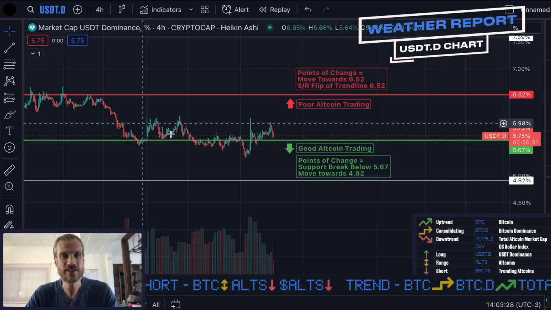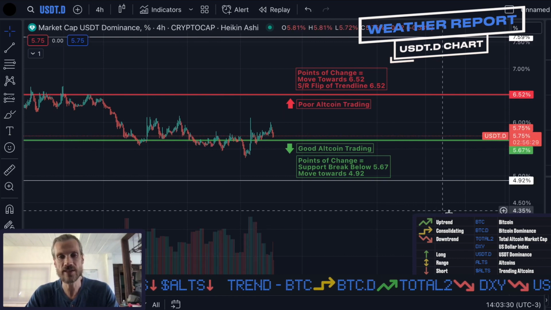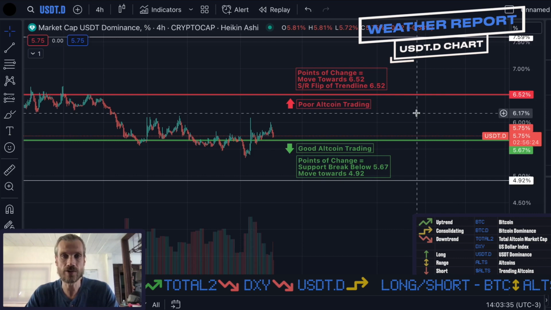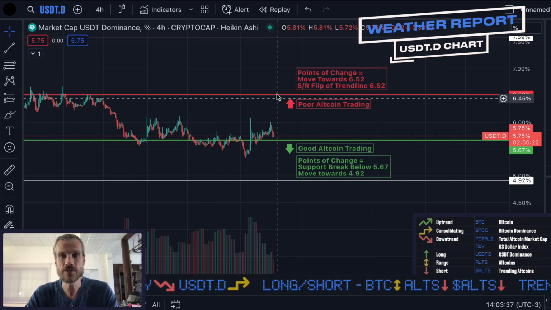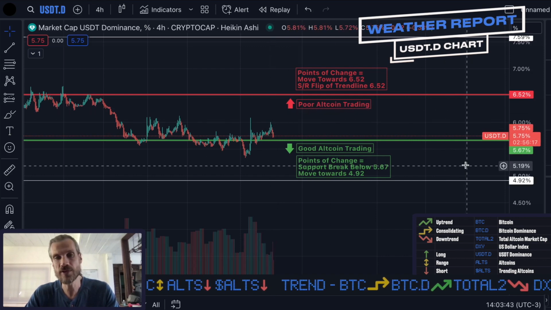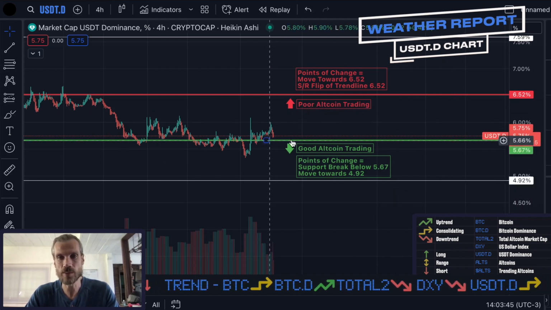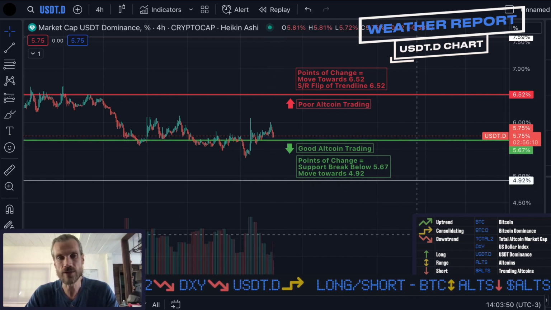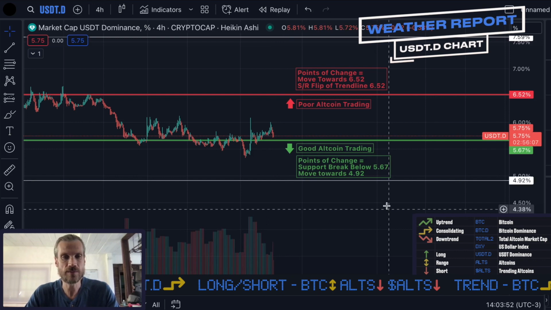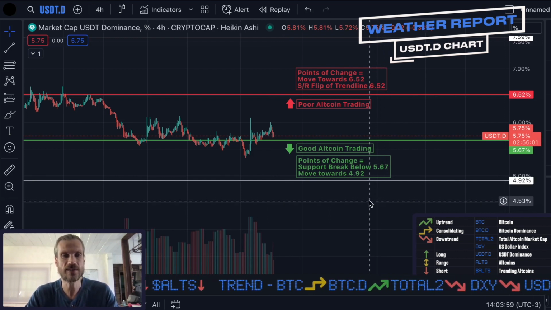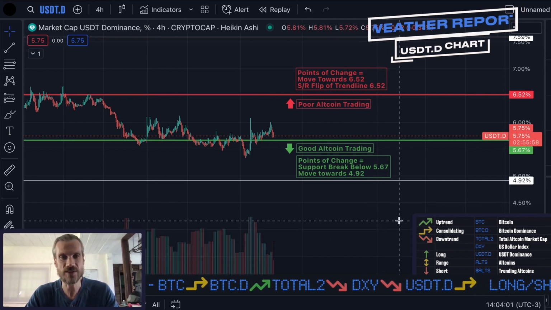And finally, USDT dominance, previously in a downtrend, is currently consolidating, trying to find a direction. So points of change, which will negatively impact altcoin trading, would be, of course, a move towards this trend line here at 652 and putting in a higher high. But for improved altcoin trading, we want to, of course, see a support break of 567 here, this green line, and a move towards 492. USDT dominance represents the amount of money on the sidelines, and given there's a lot of anticipation this week regarding Bitcoin spot ETFs, this is representative of the indecision in the market.